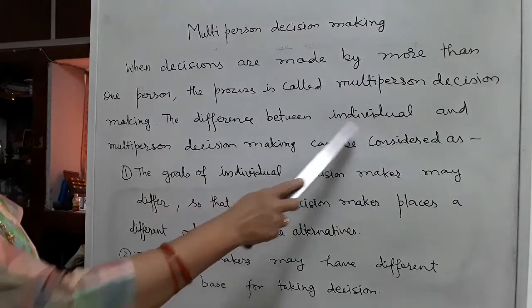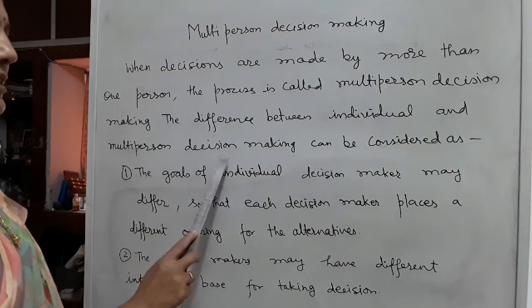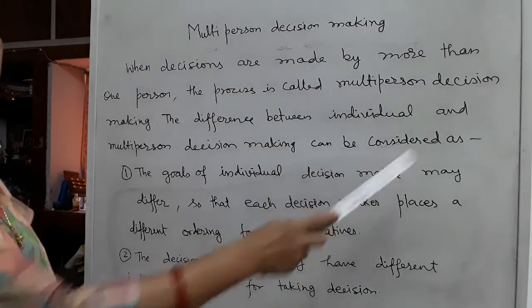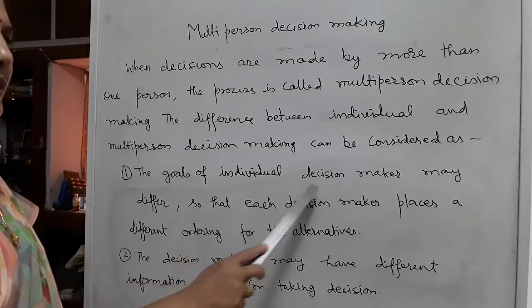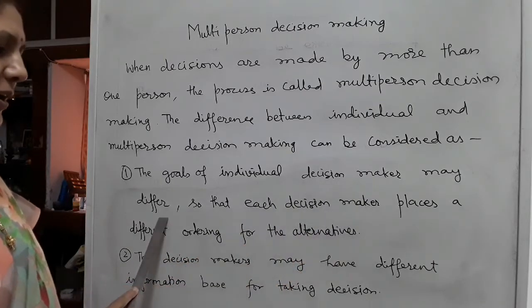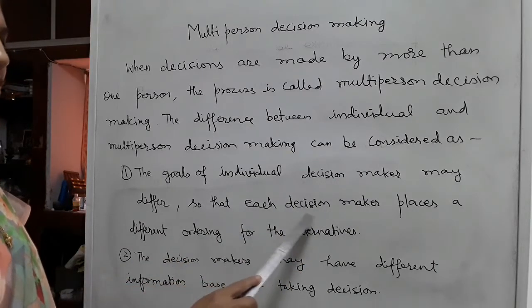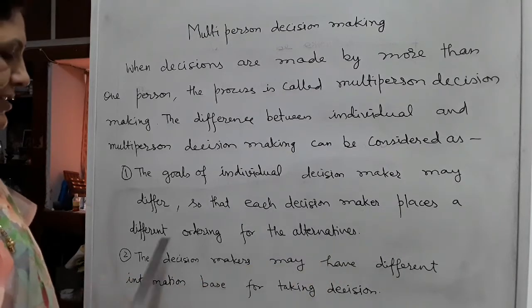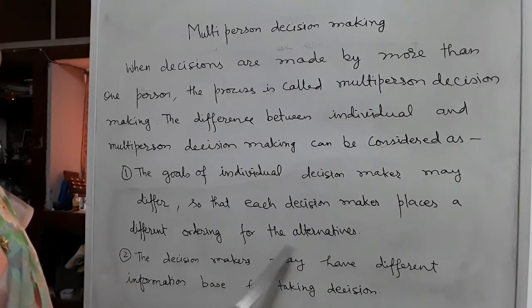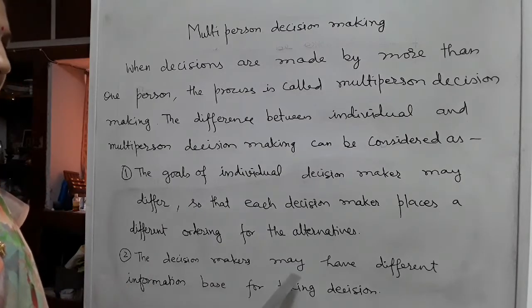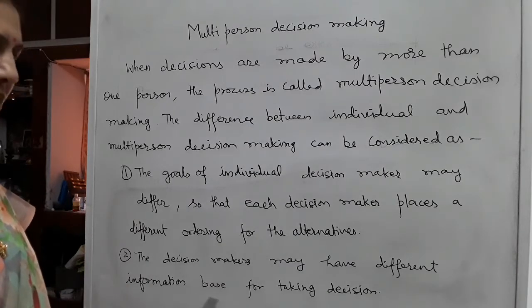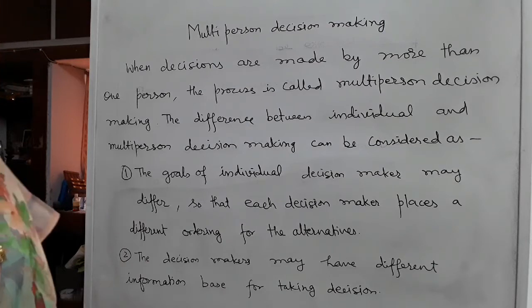The difference between individual and multi-person decision making can be considered as follows. First, the goals of individual decision makers may differ, so that each decision maker places a different ordering on the alternatives. Second, the decision makers may have different information bases for taking decisions.